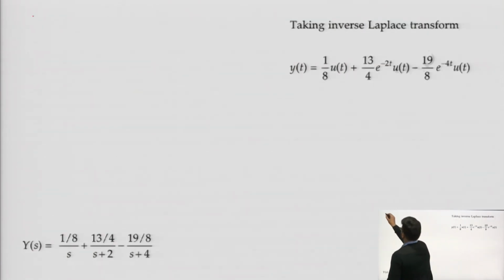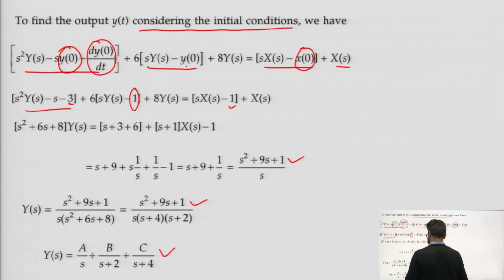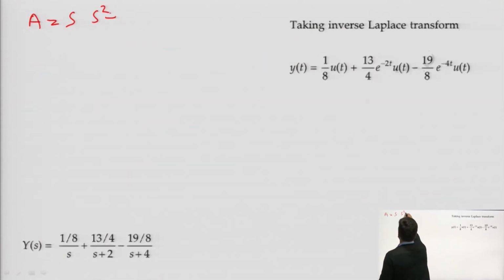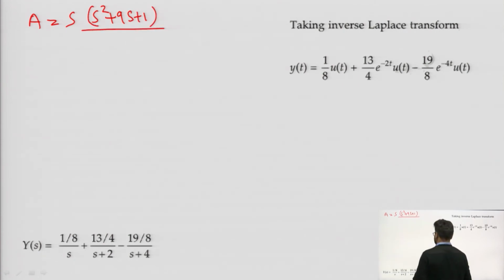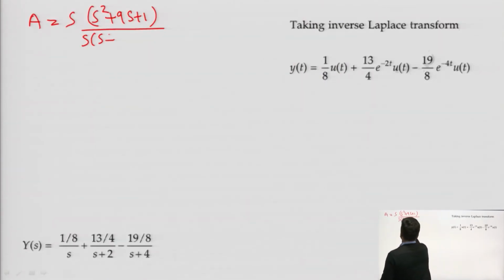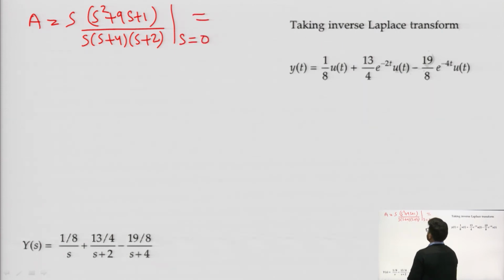A will be equal to s into (s square plus 9 s plus 1) divided by s into (s plus 4)(s plus 2), at s equals 0. When we put s equals 0 in this, we will get the value of A